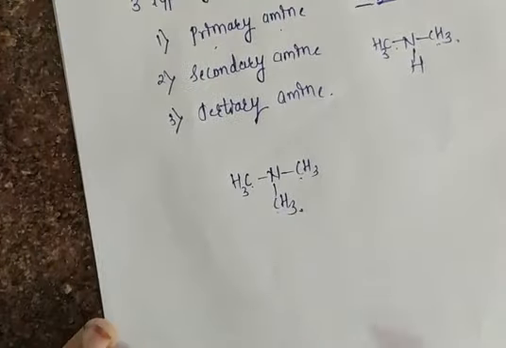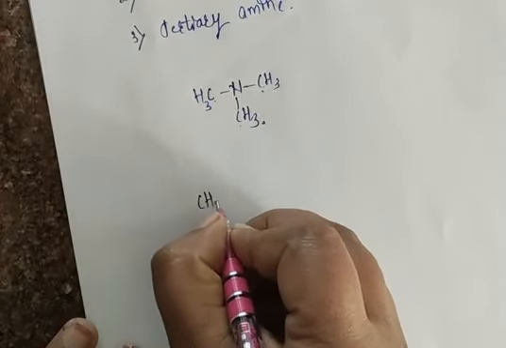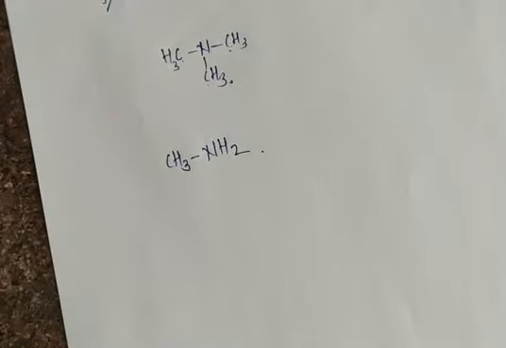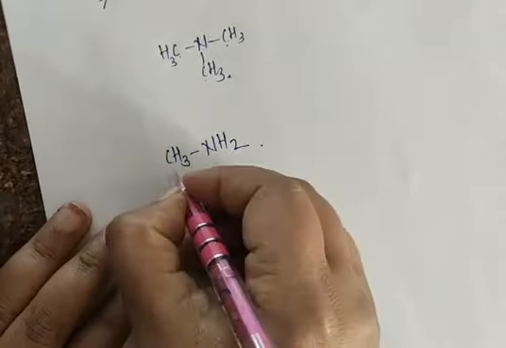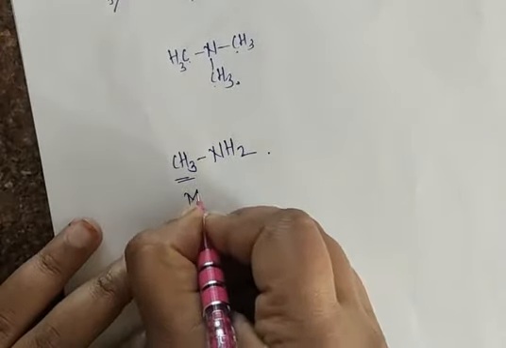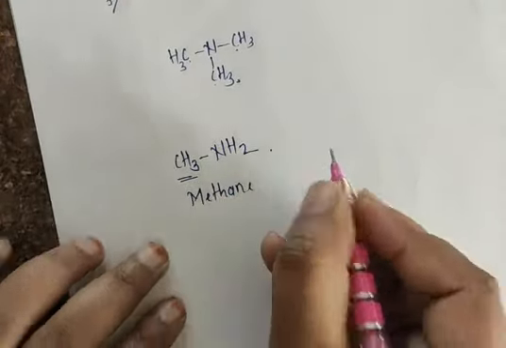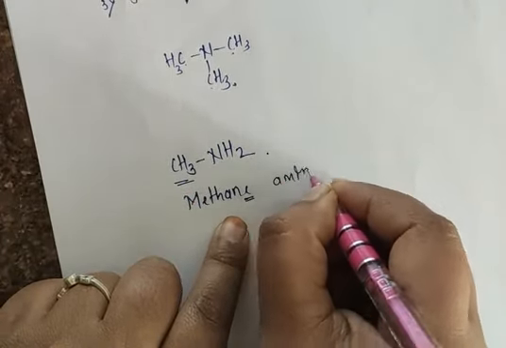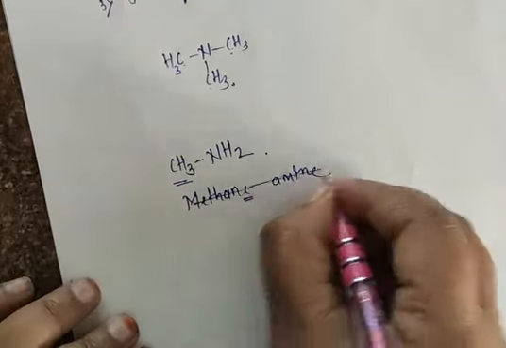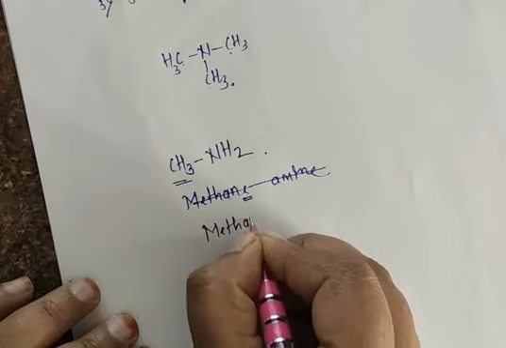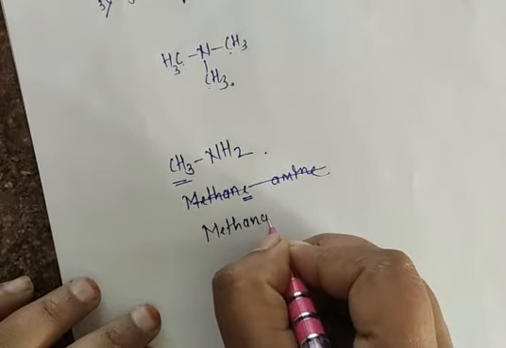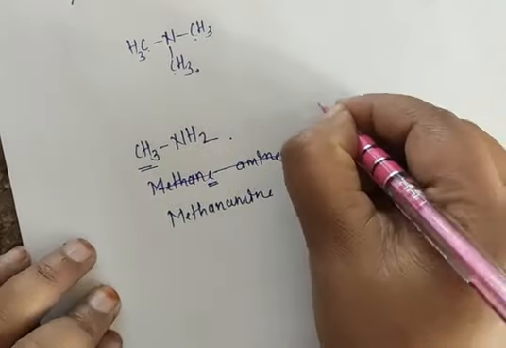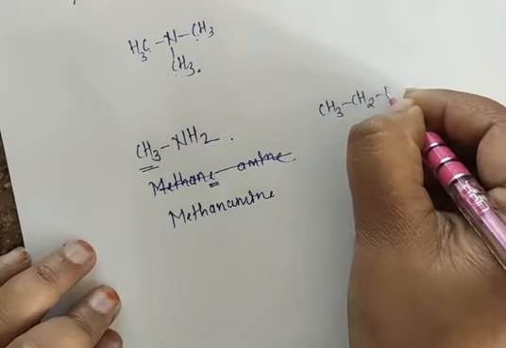So if there is a presence of a primary amine like this, suppose the given compound is like this. How should we give the name here? First, what is the root word for this? Methane. Okay. But here we have an amine group. So this E is replaced with amine. What is the name for our compound here? Methanamine. E is replaced with amine. So I am getting here methanamine. Suppose I take here CH3, CH2, NH2.